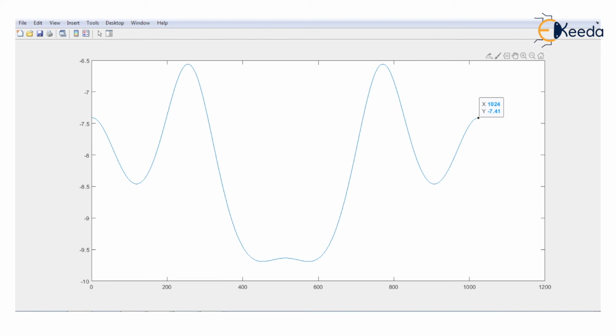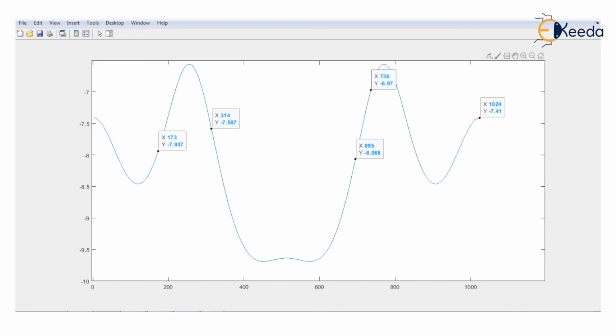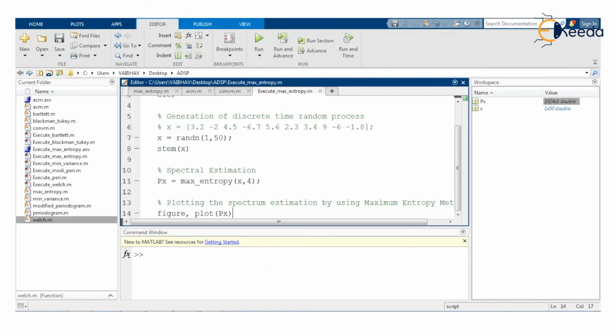In the frequency domain, this plot has the various values. You can notice the variation of the values as we go on. Now I close this. Another way is that we can plot the frequency values in terms of hertz on the horizontal axis. So this we have tested for the random function that has been generated by this MATLAB syntax.